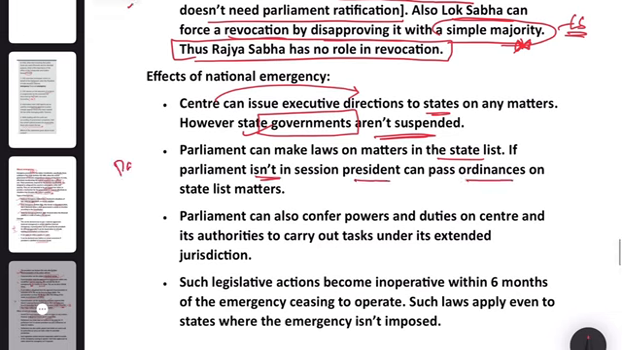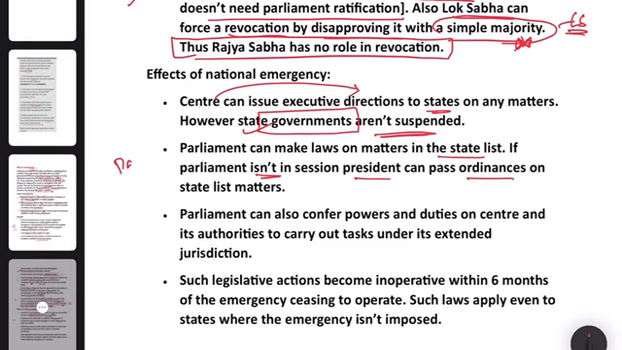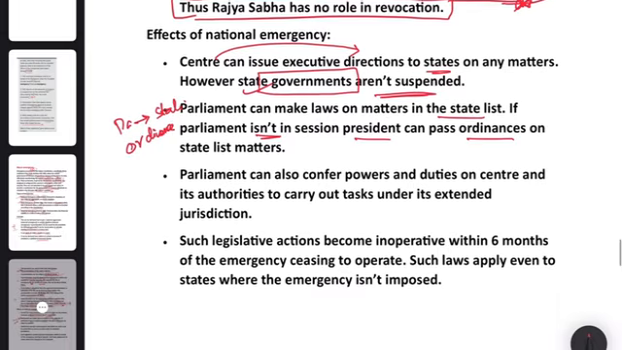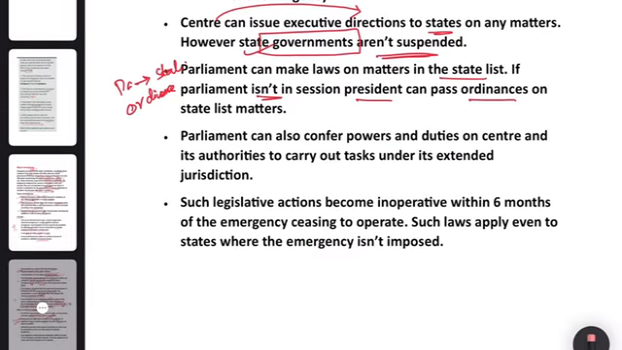So, Parliament makes laws on state list, and also President has ordinance powers on state list. Parliament can also confer powers and duties on center and its authorities to carry out tasks under its extended jurisdiction. So, Parliament has extended jurisdiction power.